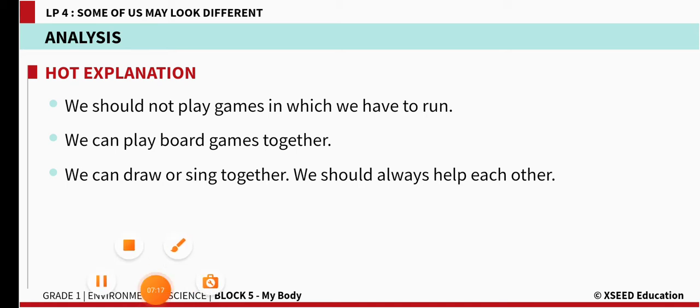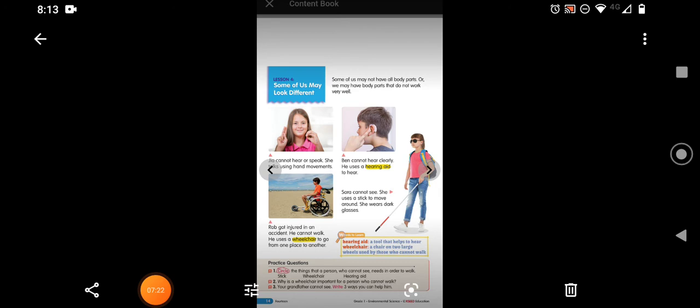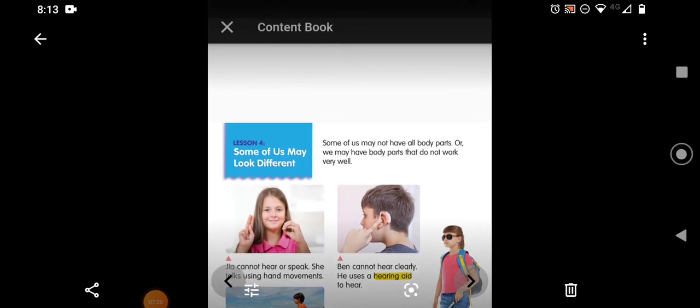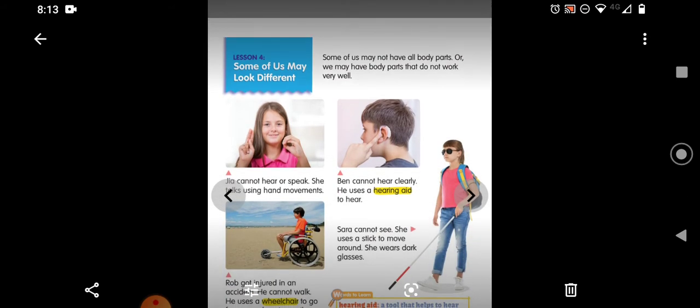Let us see what is given in the content book, children. So in your content book, again see lesson 4. Some of us may look different. Some of us may not have all body parts, or we may have body parts that do not work well. See this girl. Jia cannot hear or speak. She talks using hand movement, that is the sign language. Ben cannot hear clearly. He uses a hearing aid to hear.